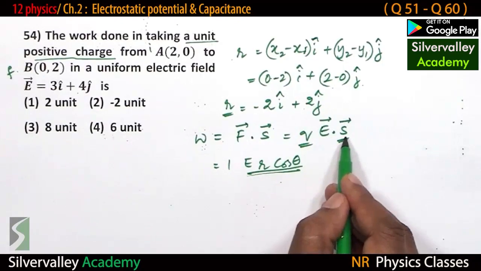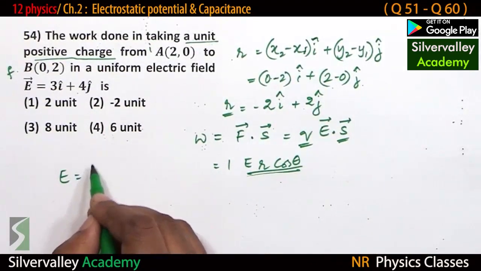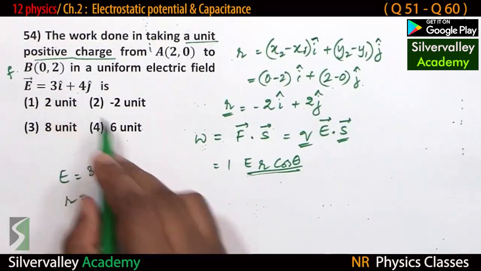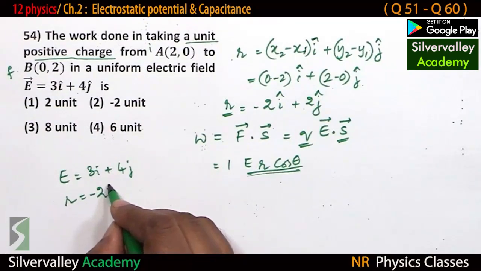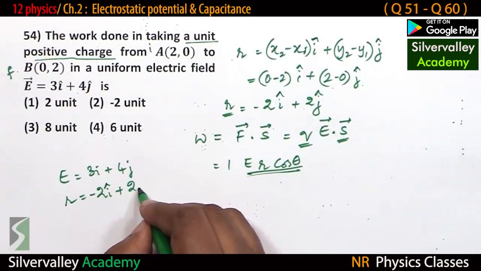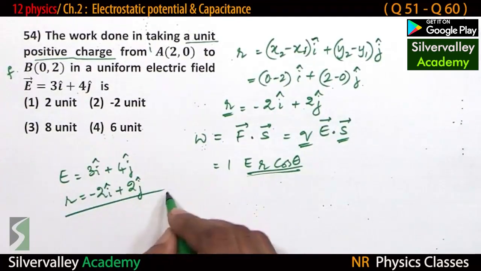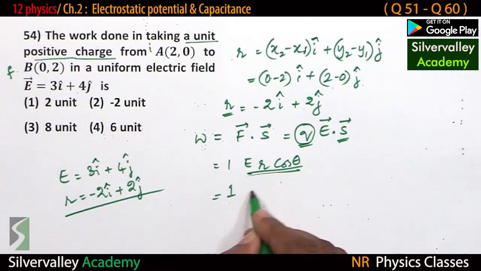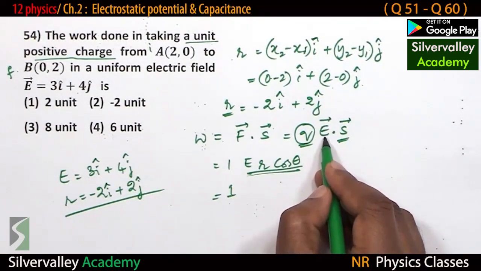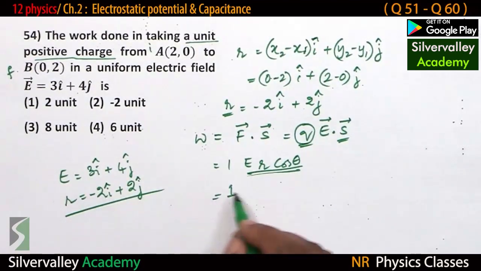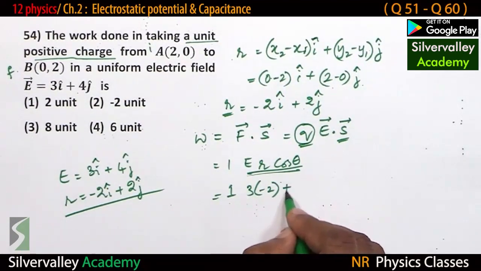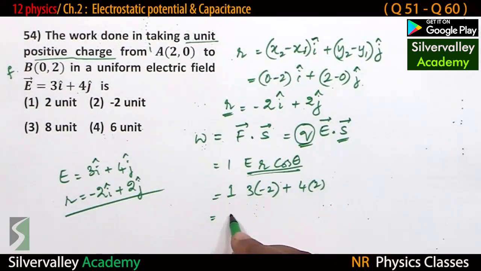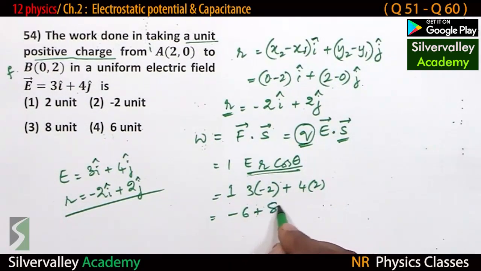But if the vectors are in component form, electric field is 3i plus 4j. Displacement, we found out, is minus 2i plus 2j. Then the dot product of these two, with charge 1 coulomb, is E dot S: 3 into minus 2, plus 4 into 2. So this is minus 6 plus 8, which turns out to be 2.